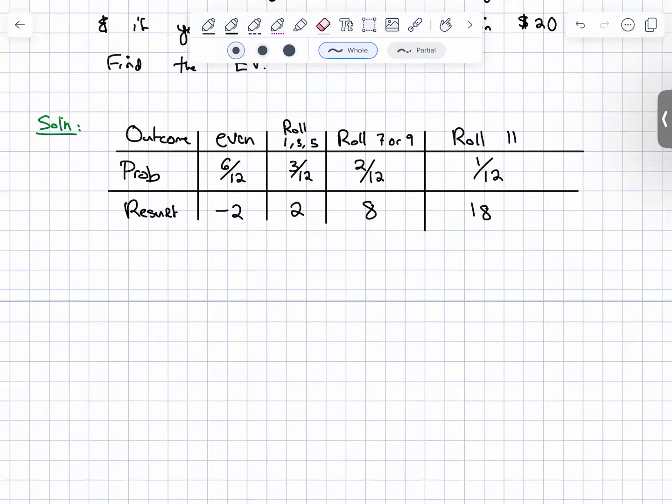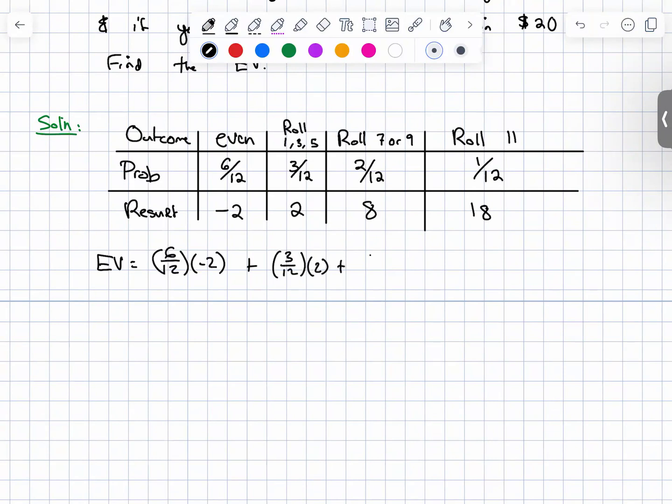So the EV, the expected value, is equal to 6 over 12 times -2 plus 3 over 12 times 2 plus 2 over 12 times 8 plus 1 over 12 times 18.